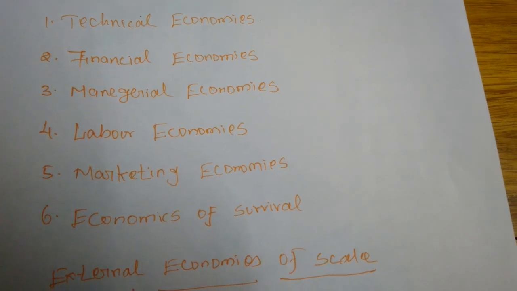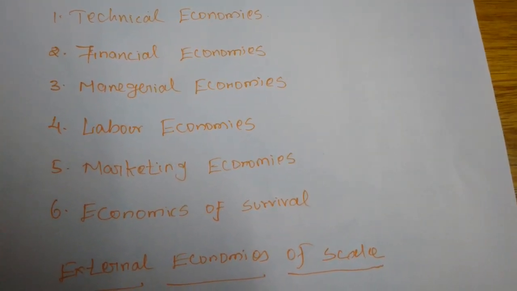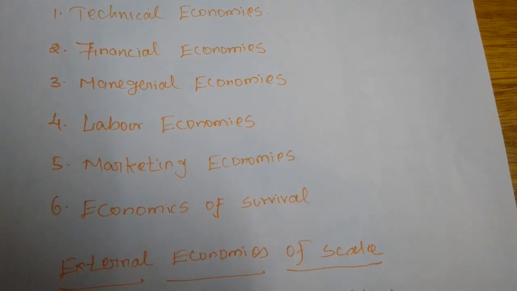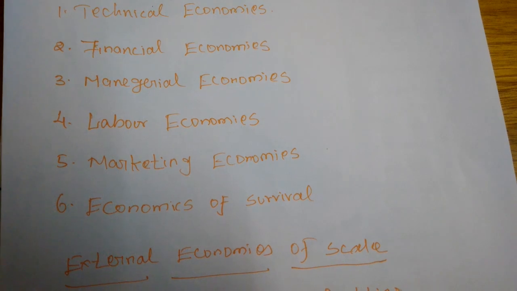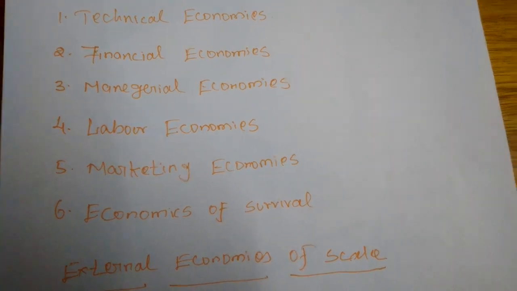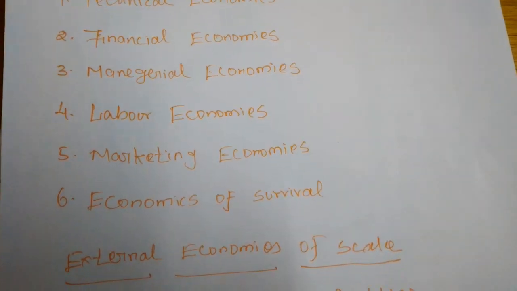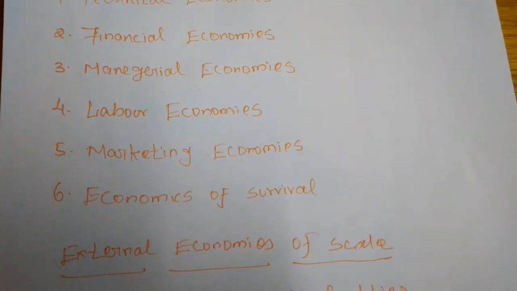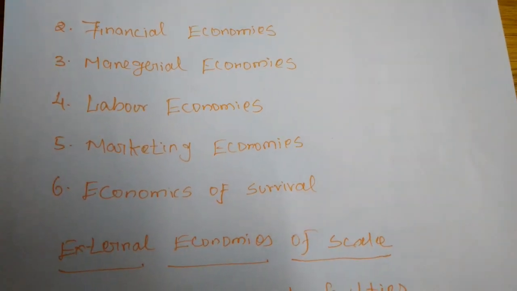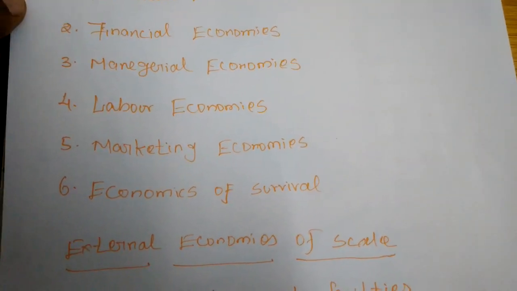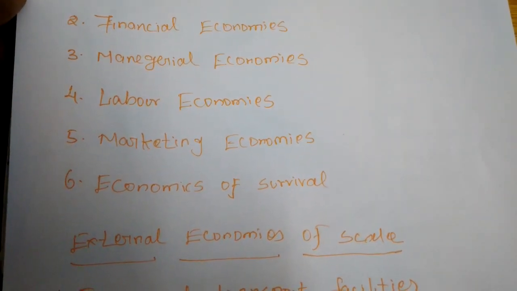Next, economies of survival. The product diversification is possible when there is large scale production. This reduces the risk in production. Whenever the demand for a commodity changes, on the basis of innovations, the organizers can easily change the production process and adapt to the new techniques.